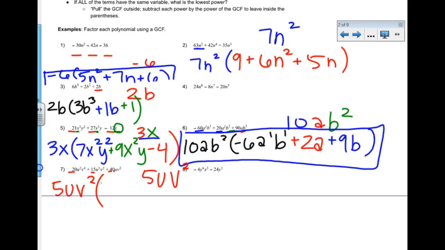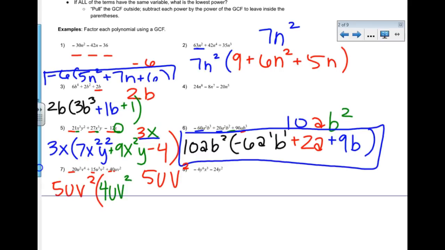20 divided by 5, that's 4. I had 2 u's, I took the 1 out, 2 minus 1, that's 1, so I'm u to the first, or just u. See how you want to do that. I had 4 b's, I took 2 out. 4 minus 2 is 2, so I have 4 u b squared.